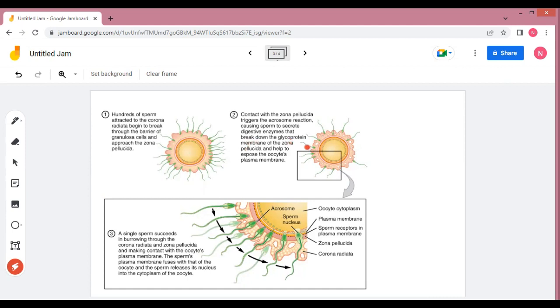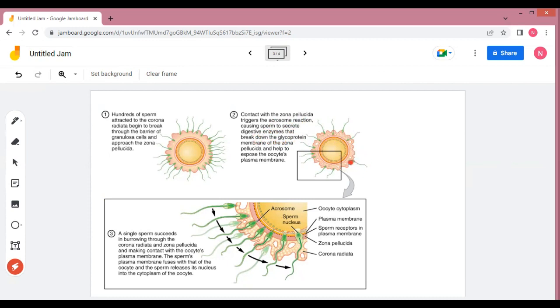And what is going on here? We will see here that contact with the zona pellucida triggers the acrosome reaction. When the sperm contacts the zona pellucida, we know that the sperm contains the head region and that head contains the acrosome. This acrosome contains the lytic enzyme. So when that sperm contacts the zona pellucida, it will activate the acrosome reaction and cause the sperm to secrete the digestive enzyme. This enzyme will digest or break down the glycoprotein membrane of the zona pellucida and help to expose